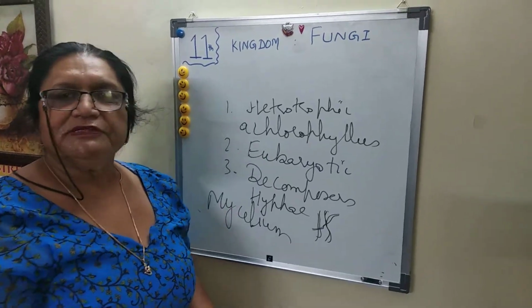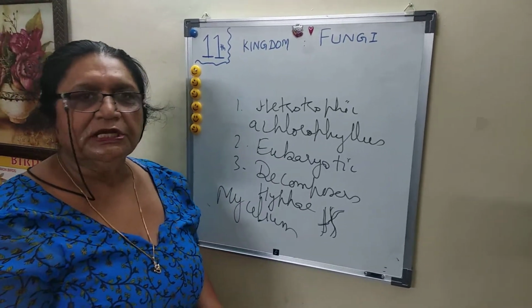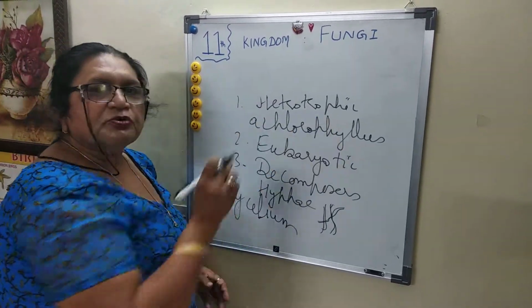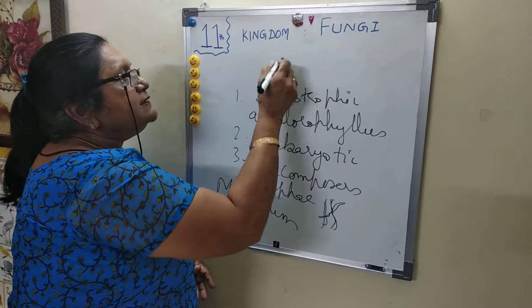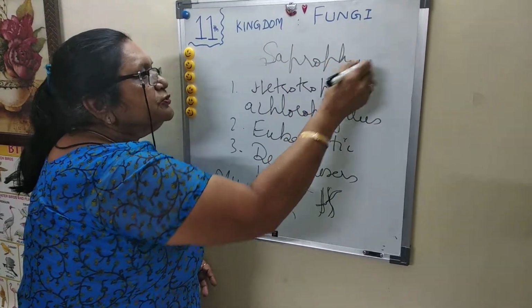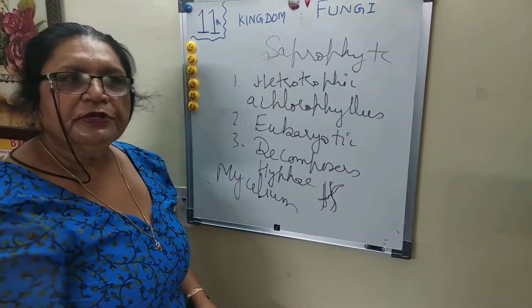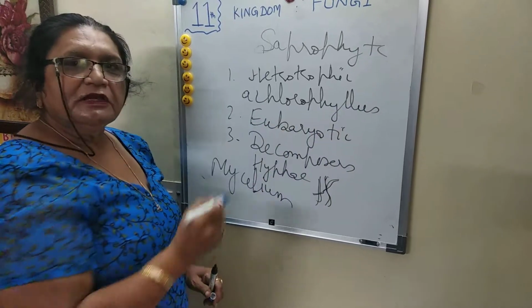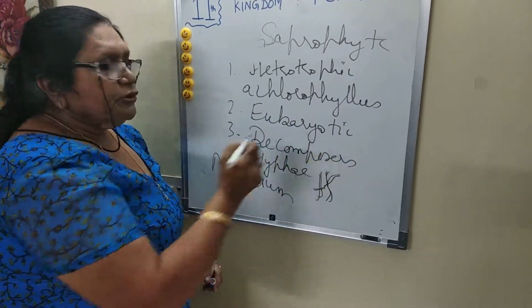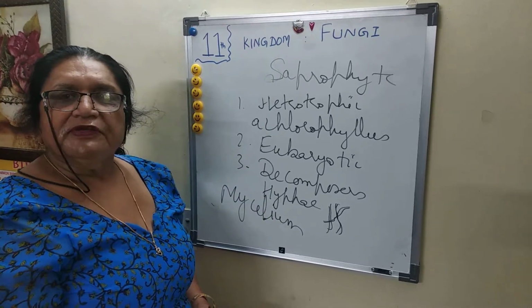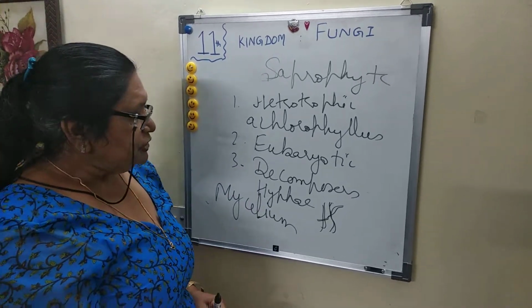Today we will discuss the kingdom Fungi. In the previous lectures we discussed Monera and Protista. The main feature of fungi is that they are heterotrophic and also act as saprophytes. They cannot prepare their own food because they don't have chlorophyll, so they are also called achlorophyllous. They are eukaryotic in nature, and as decomposers they play a very important role in ecology.